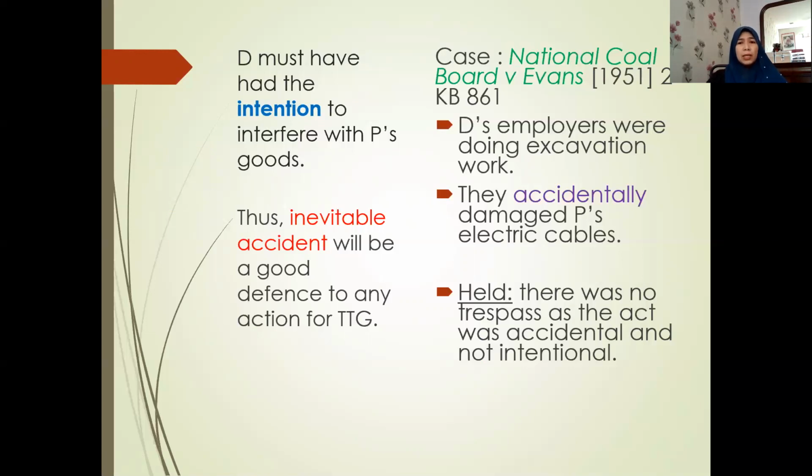But the court held that there was no trespass, because the act was accidental and not intentional. So rather than suing under intentional torts, the plaintiff may have to sue under negligence. Remember, in negligence there is no need to prove intention, but you have different requirements.